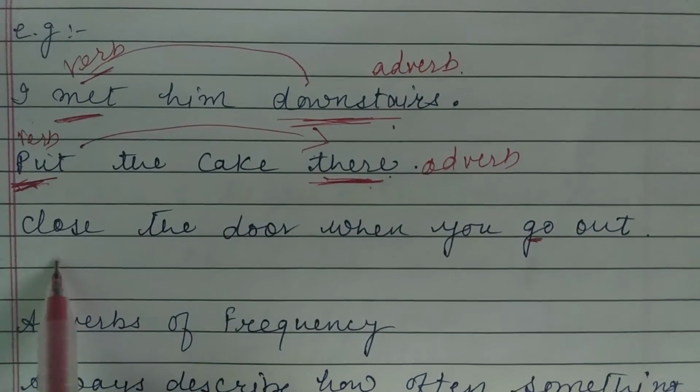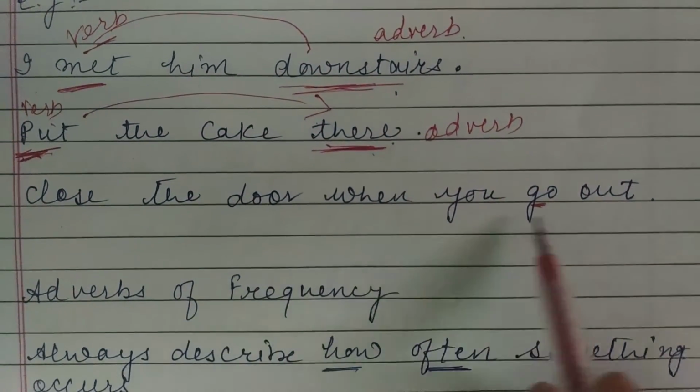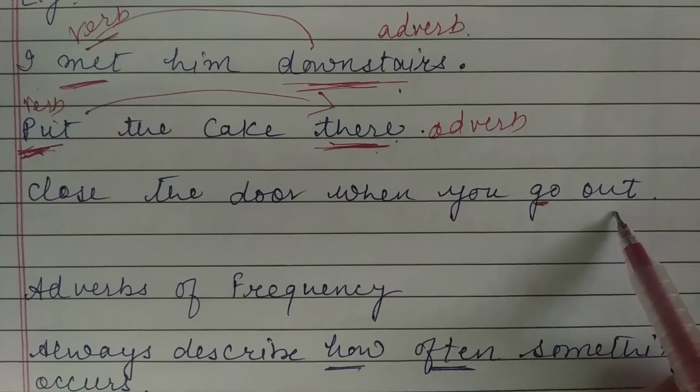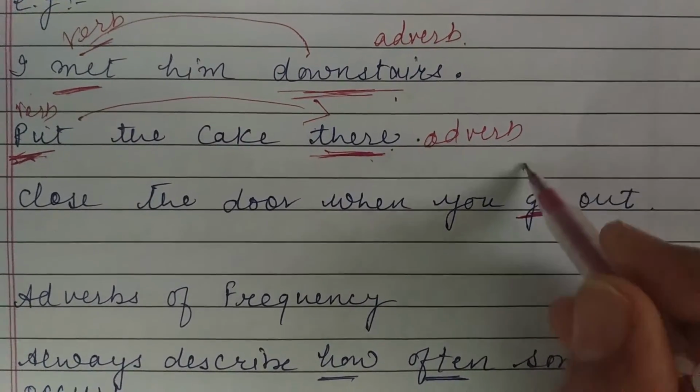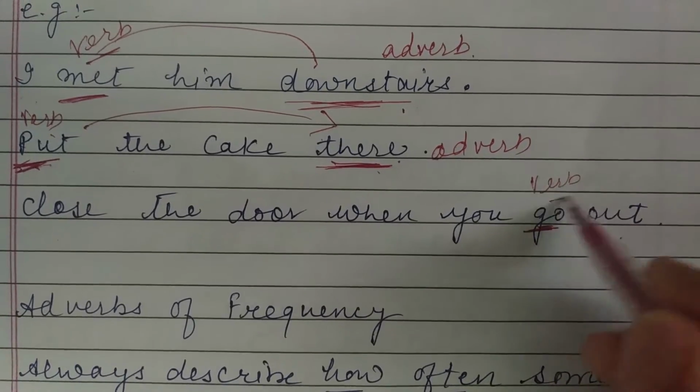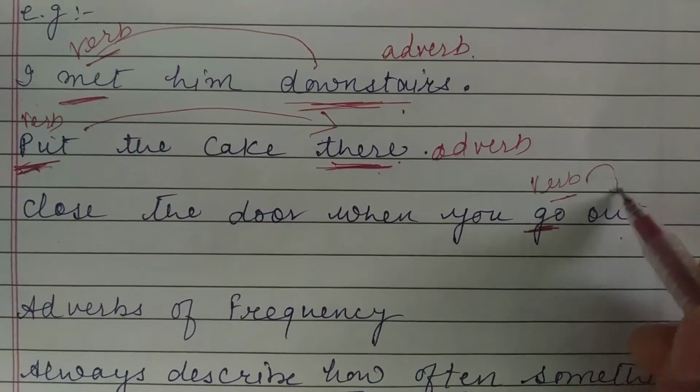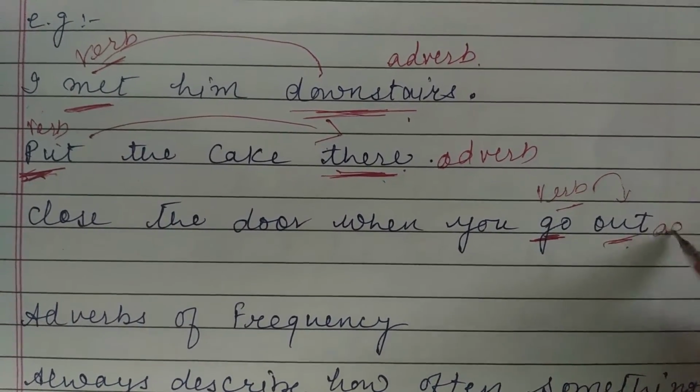Next sentence is: close the door when you go out. In the same way, we have go. That is the verb. Where to go? Out. And this is adverb.